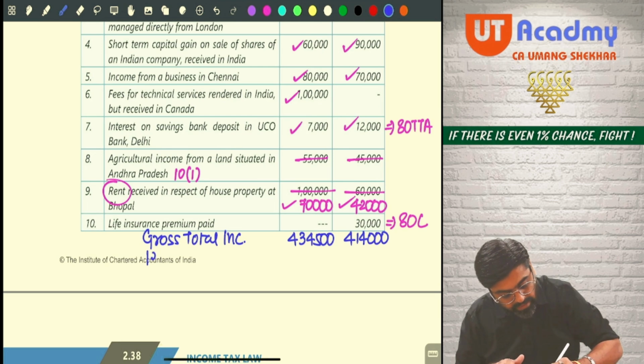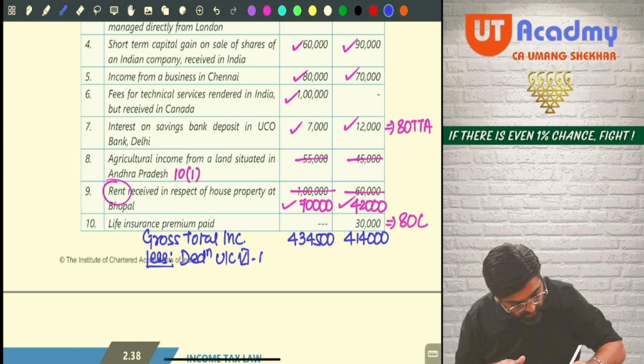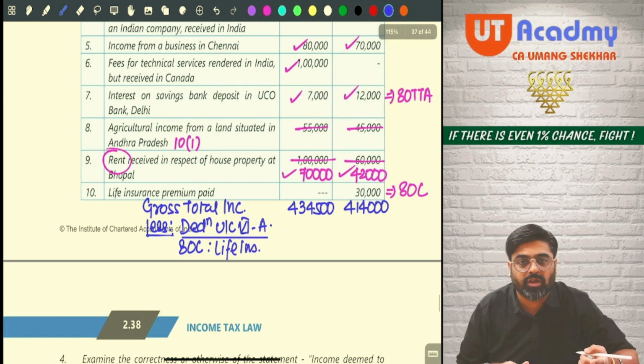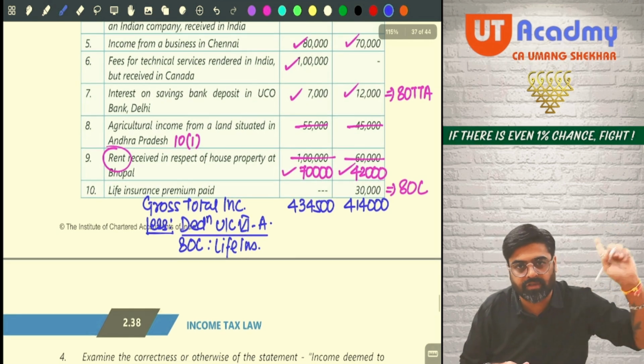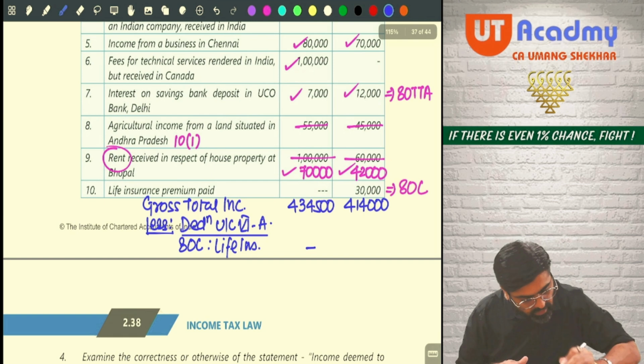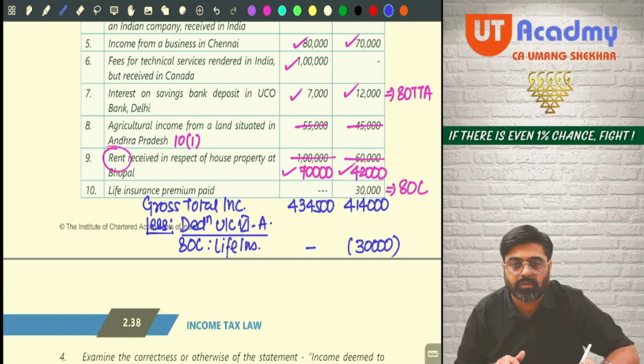Out of that you will get deduction under Chapter VI-A. First deduction which you are going to get will be 80C. That is for life insurance premium. Who is paying life insurance premium? Ramesh or Suresh? Only Suresh. So Suresh will get the deduction out of his GTI. Yes or no? So for Ramesh, we will put a dash. And for Suresh, what we will do? We will take 30,000 deduction for life insurance premium.